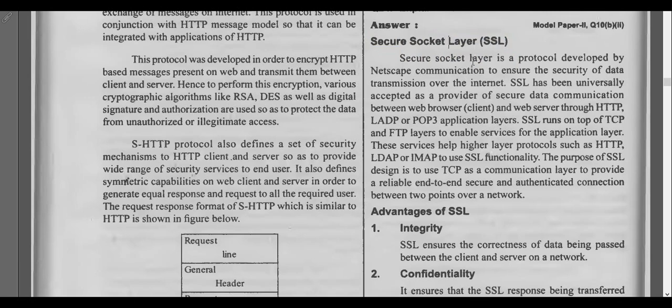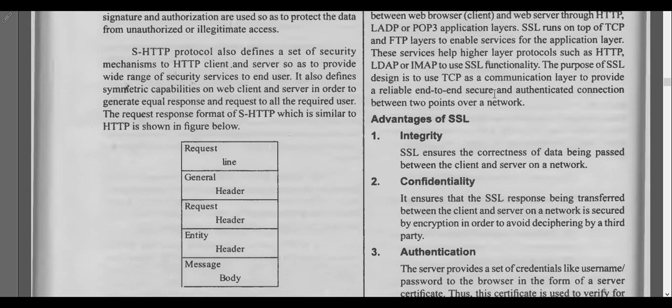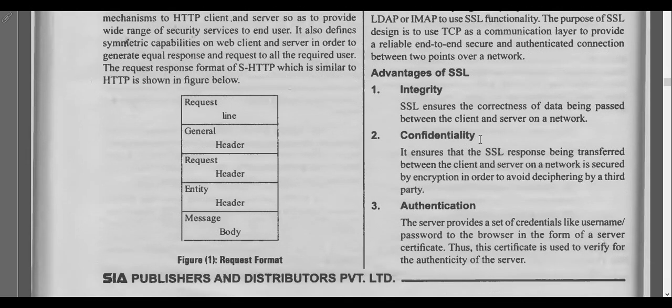Secure Socket Layer is a protocol. It was developed by Netscape Communications to ensure the security of data transmission over the internet. If you transfer any data through HTTPS, then that is secured. But if it travels through HTTP, it is not that much secured. Advantages: we can provide integrity. It ensures the correctness of data being passed, and confidentiality is there. So we can provide perfect security to the data, and the data remains confidential.